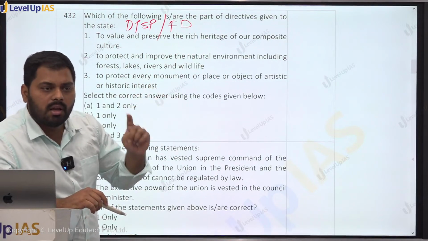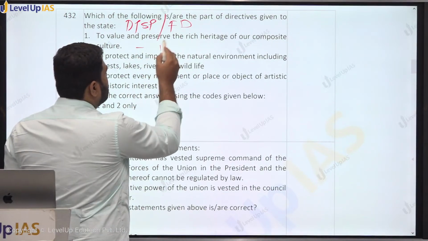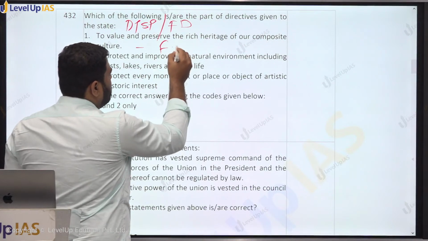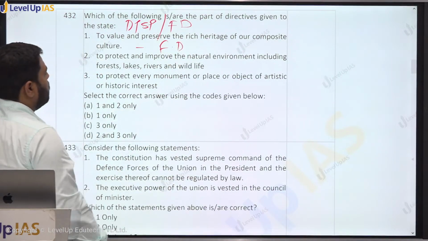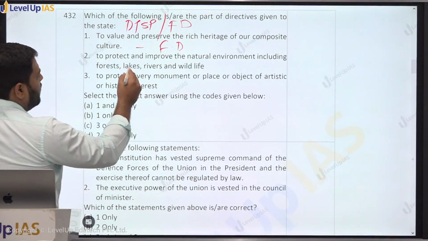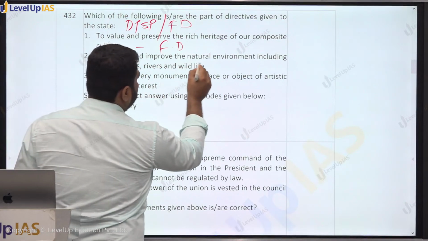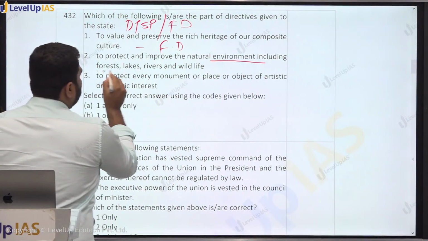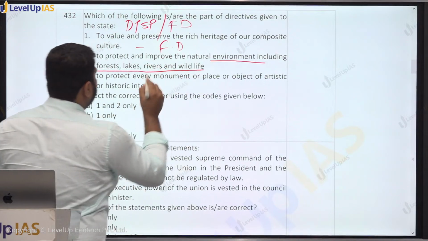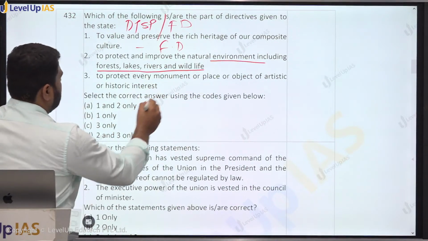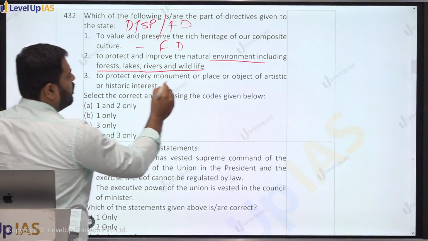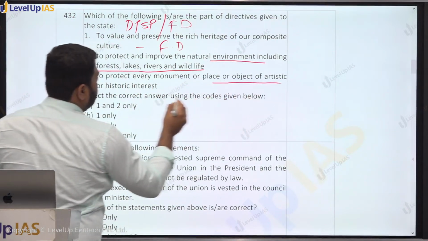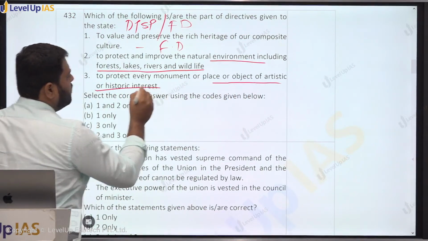This is a fundamental duty. जब monuments आएंगे for national interest, then it will become DPSP. To protect and improve the natural environment, including forests, lakes, and wildlife. And to protect every monument or place or object of artistic or historic importance.